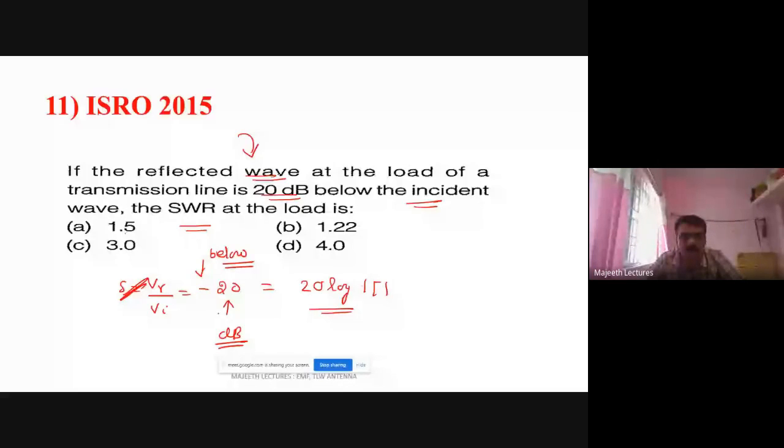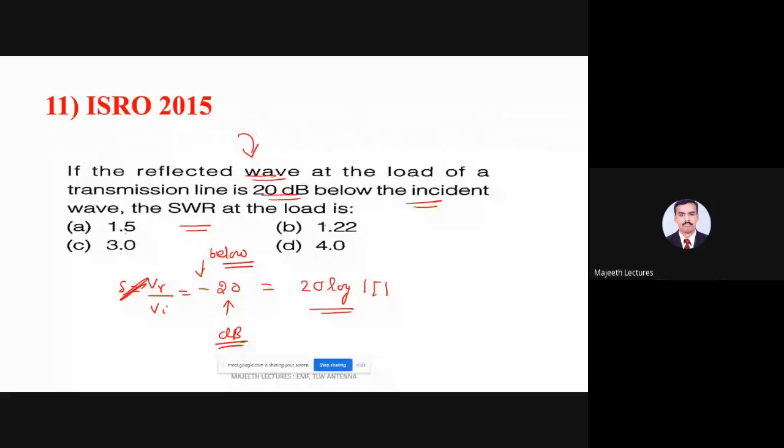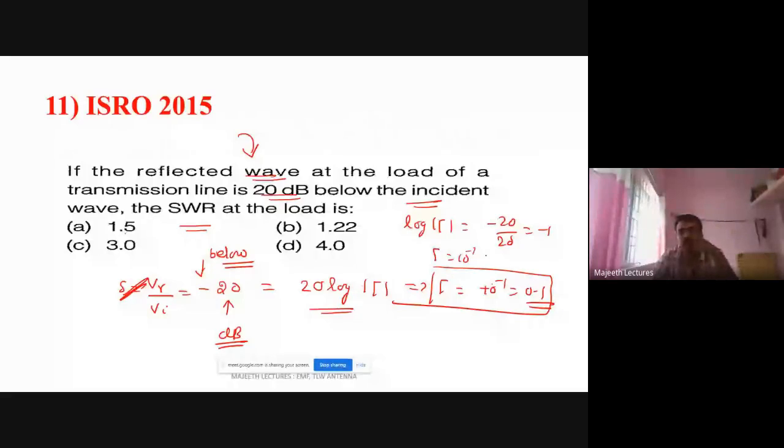Log gamma is minus 20 divided by 20, so gamma is 10 power minus 1, that is 0.1.